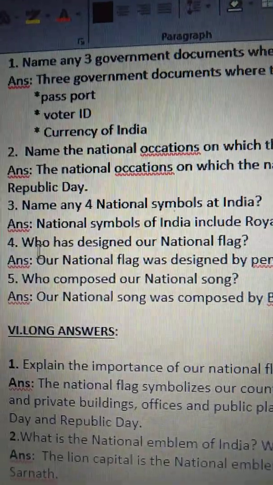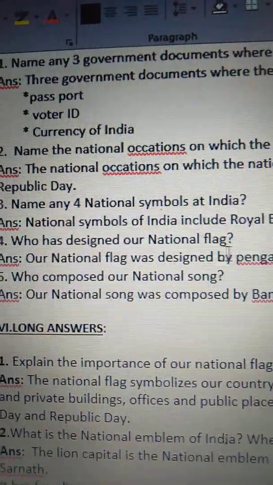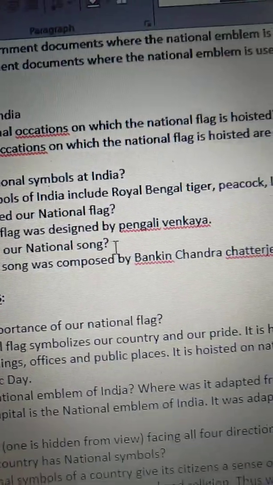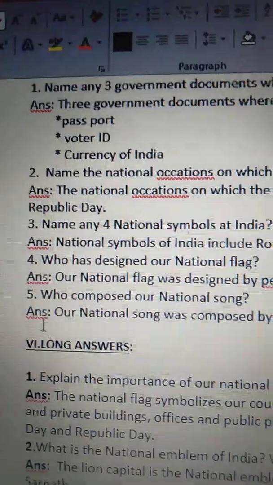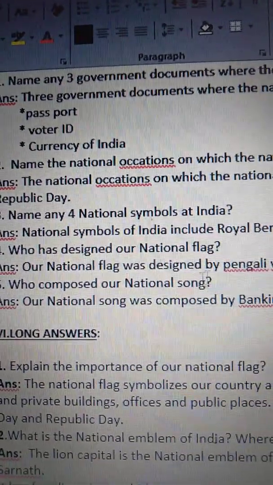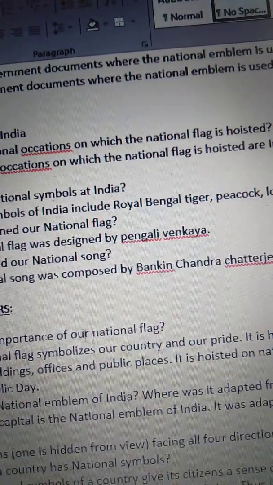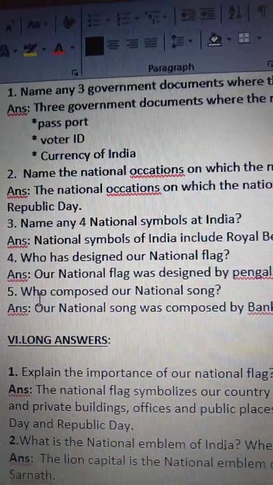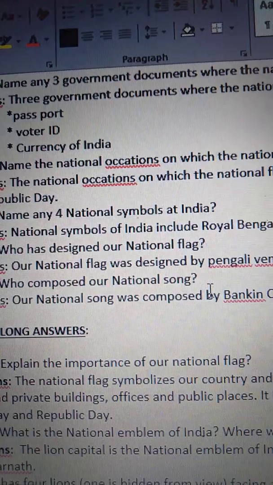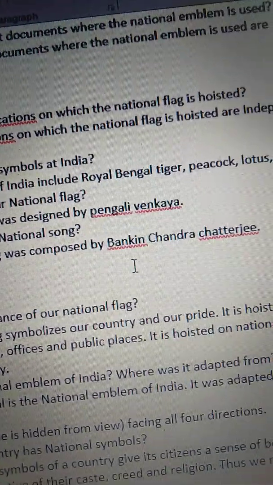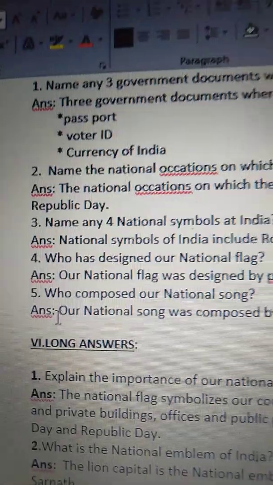Next one, who has designed our national flag? Our national flag was designed by Pingali Venkayya. Who composed our national song? Our national song was composed by Bankim Chandra Chatterjee.